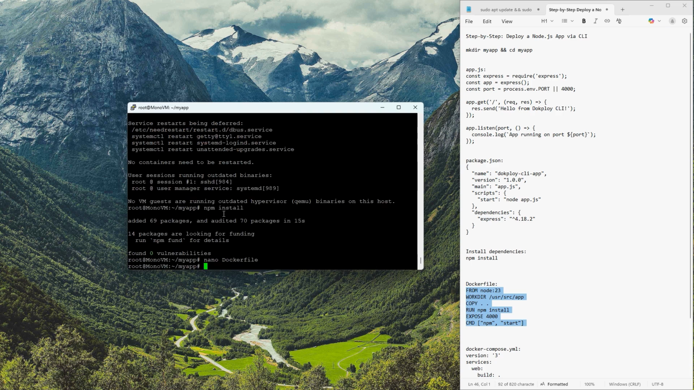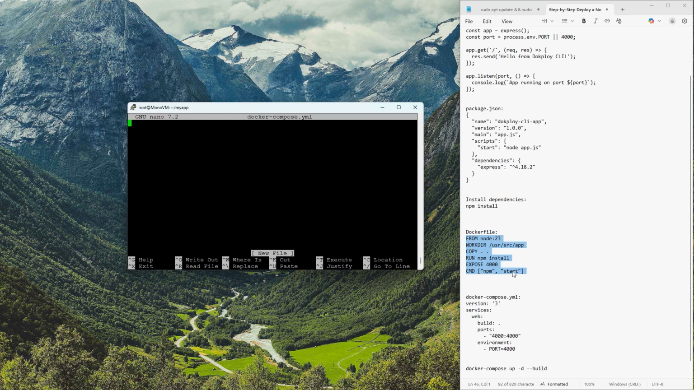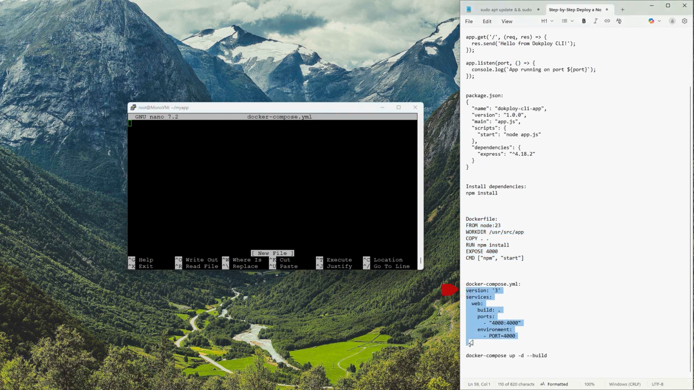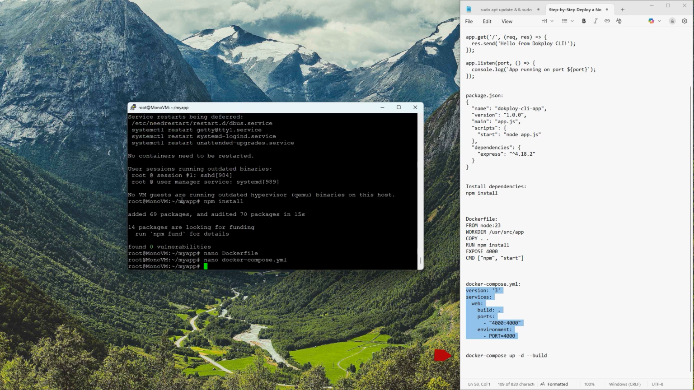Alright, it is time to create the docker-compose.yml file. This file helps Docker manage multi-container applications. Run the following command. Add the following code to the file. In this file, we're specifying that the application will use port 4000, so it can be accessed externally from outside the container.